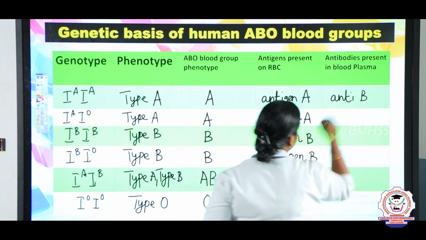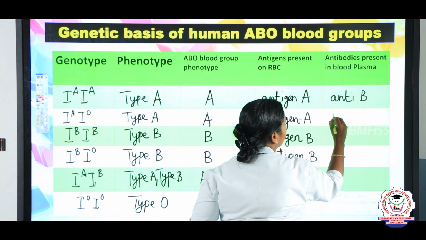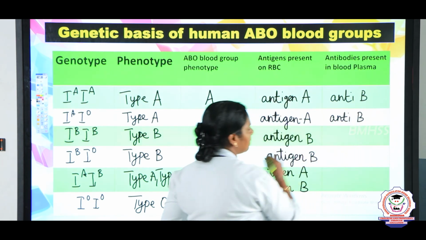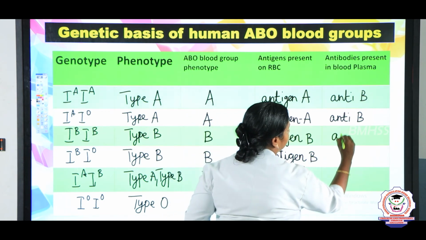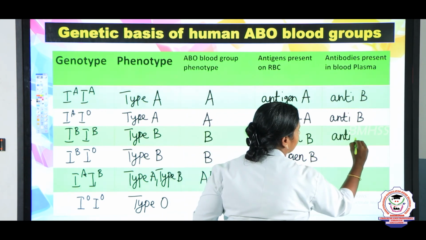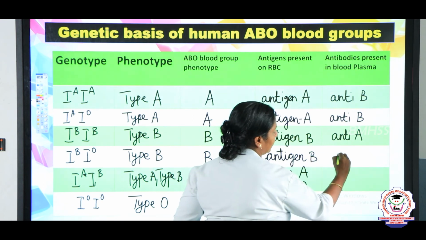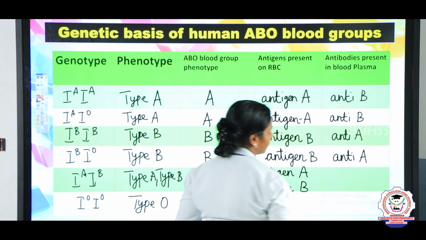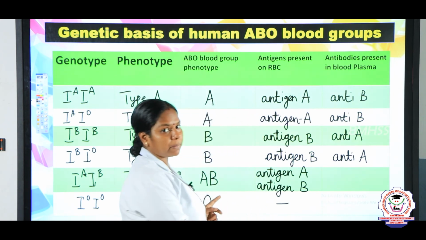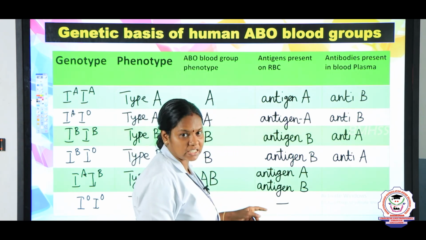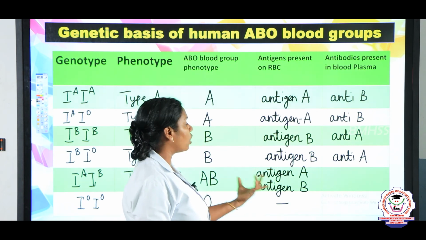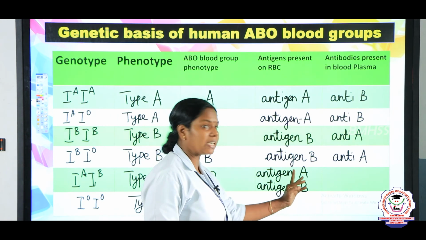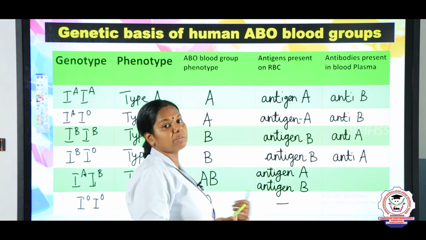Next one for antigen A, again anti-B. For B blood group, anti-A, and again for B blood group, anti-A. The AB blood group possesses both antigen A and antigen B, so there should be no antibodies, because if antibody A is there, antigen A will be agglutinated, and if B is there, antigen B will be agglutinated.